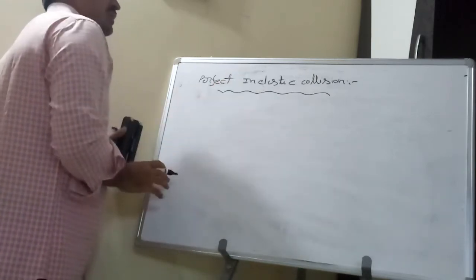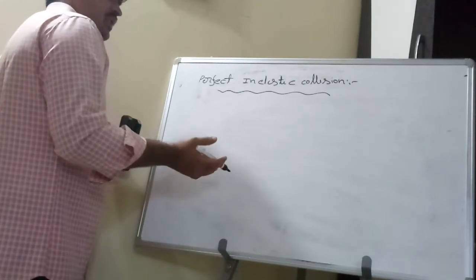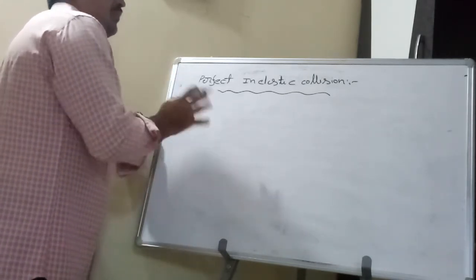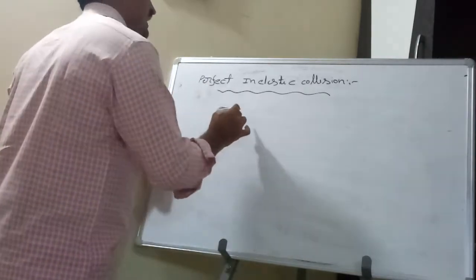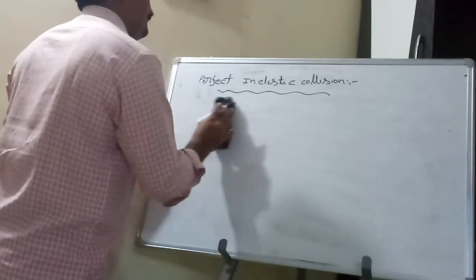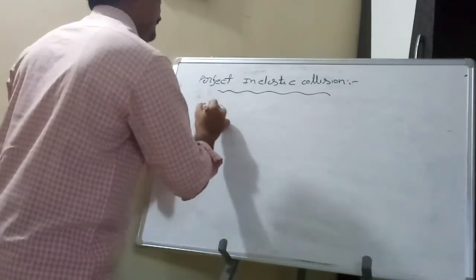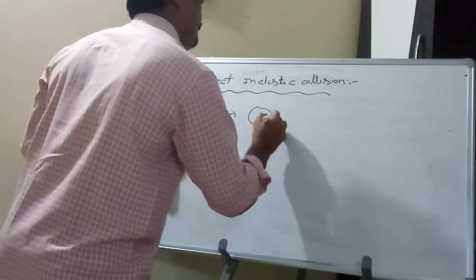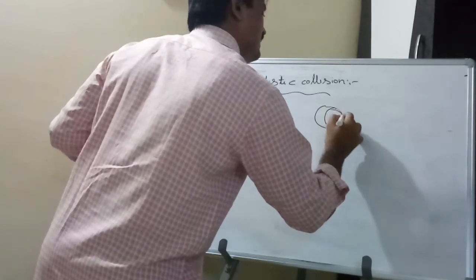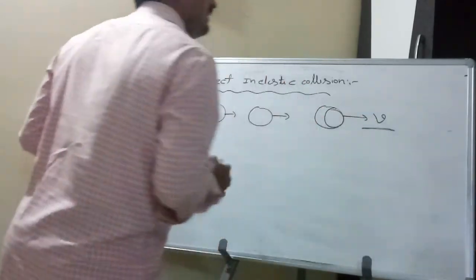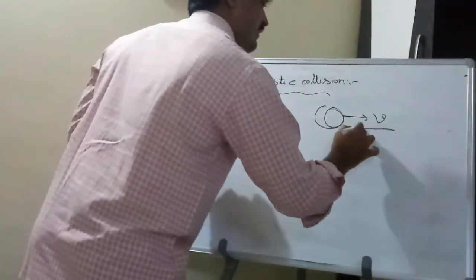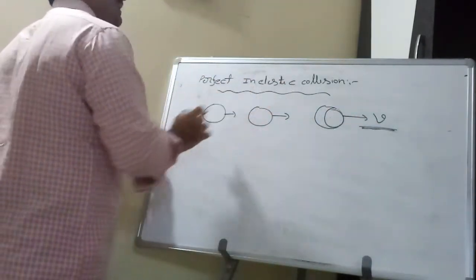That is called perfect inelastic collision.